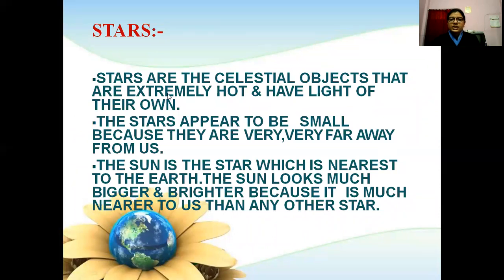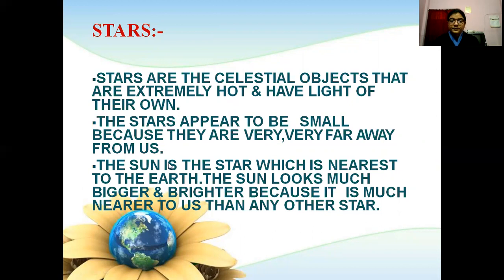Stars are the celestial objects that are extremely hot and have light of their own. The stars appear to be small because they are very, very far away from us.